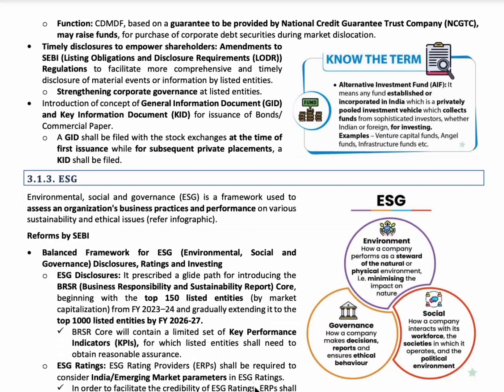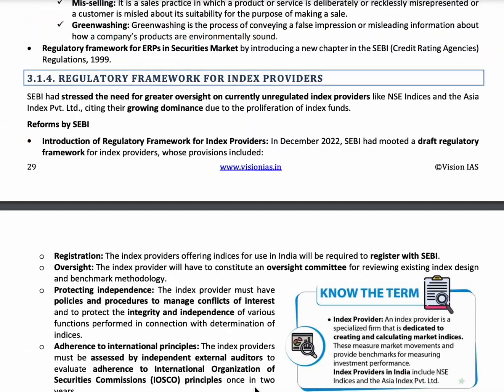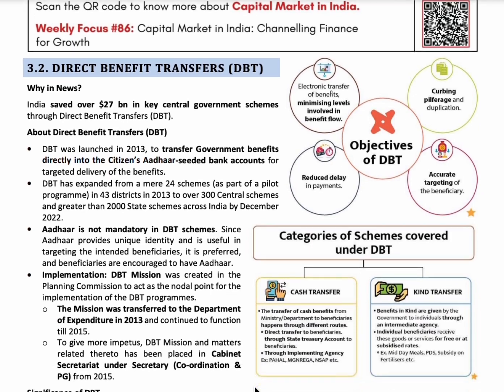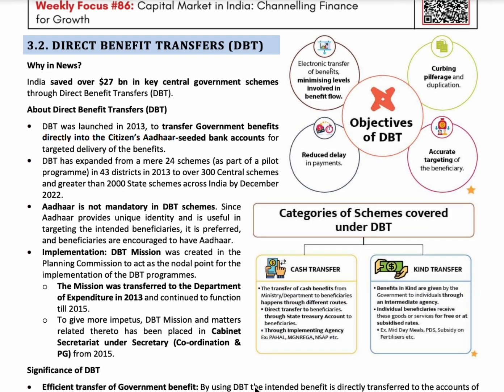The next topic is direct benefit transfers. Direct benefit transfers means transferring the government benefits directly into the citizens' Aadhaar linked bank accounts. It reduces delay in the payments, it is accurate in targeting the beneficiaries, and it curbs the pilferage or duplication. And by implementing direct benefit transfers, India has saved $27 billion.